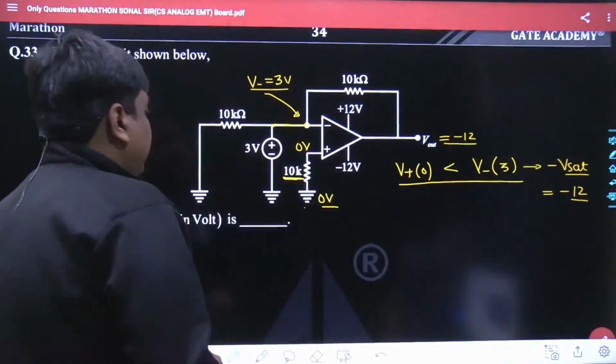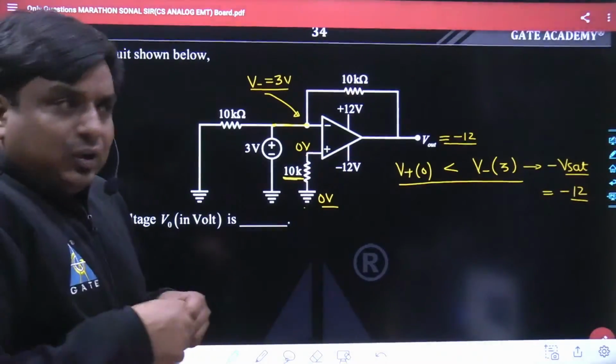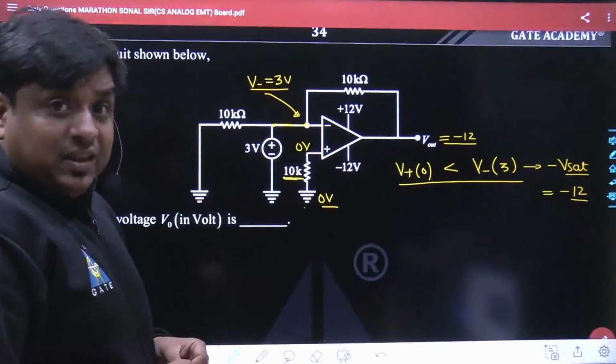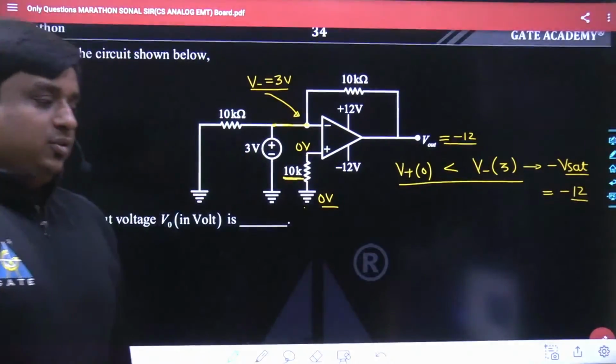So the students who gave any answer apart from minus 12 had to rethink, and they also had to extract a few of the important concepts, if they are able to extract something from this problem. So the answer is minus 12 volt.